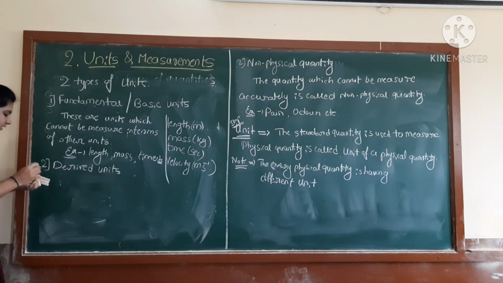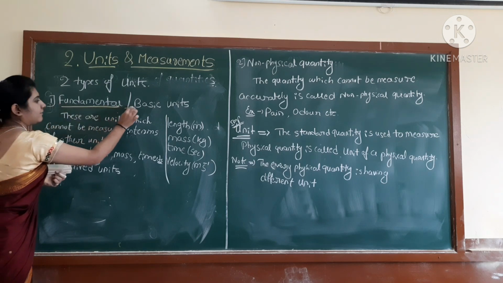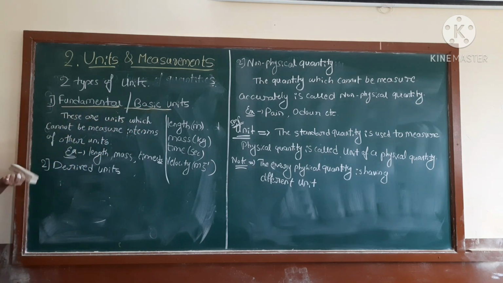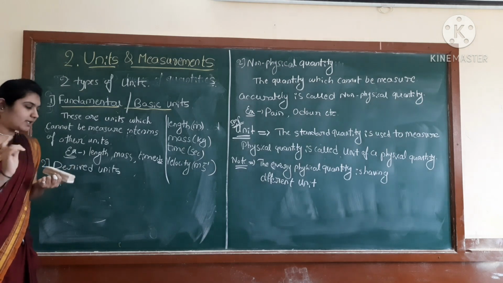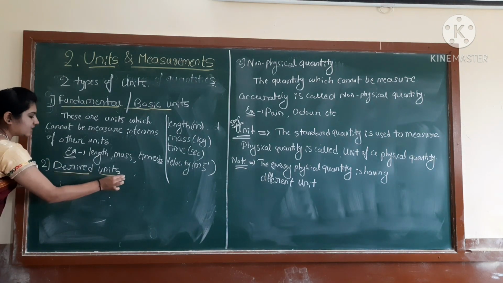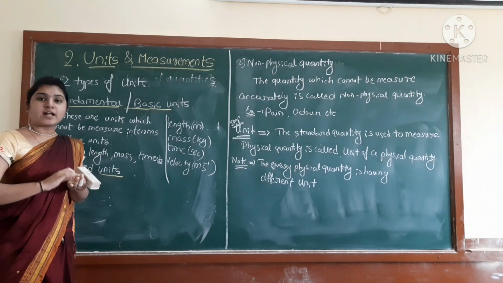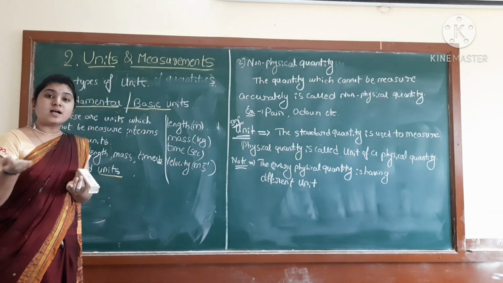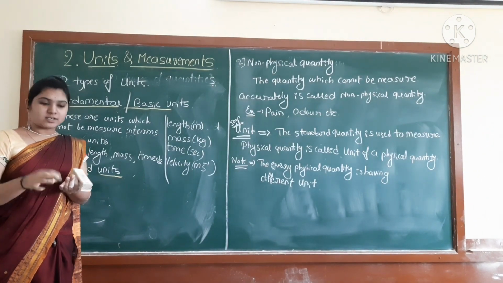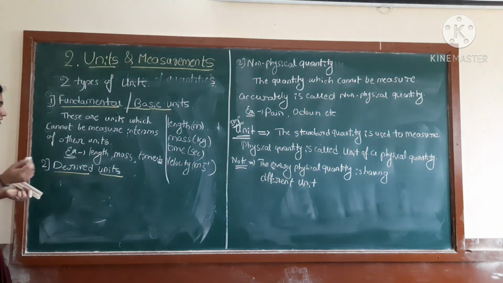units. So students, here the name itself indicates that they are basic or fundamental. Here also the name itself indicates that they are derived. Derived means what? They are taken from the other quantities. So you can write the definition here.